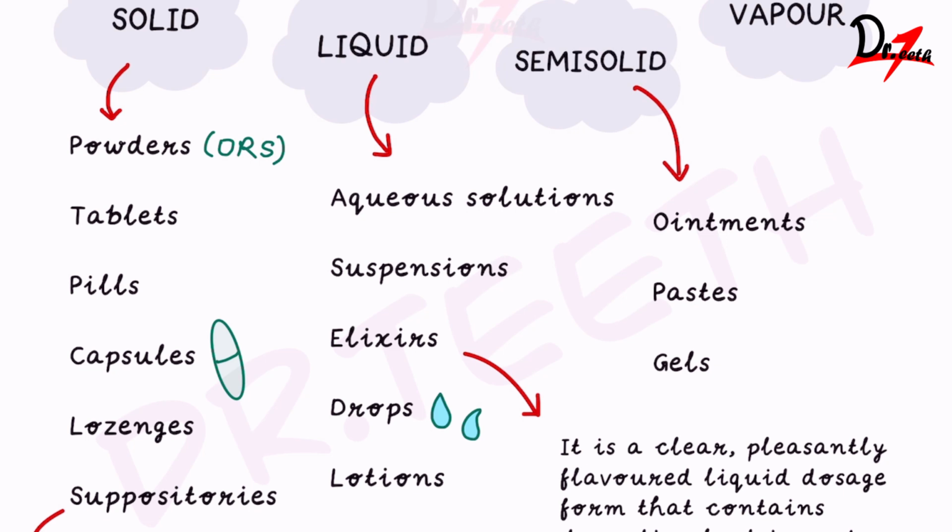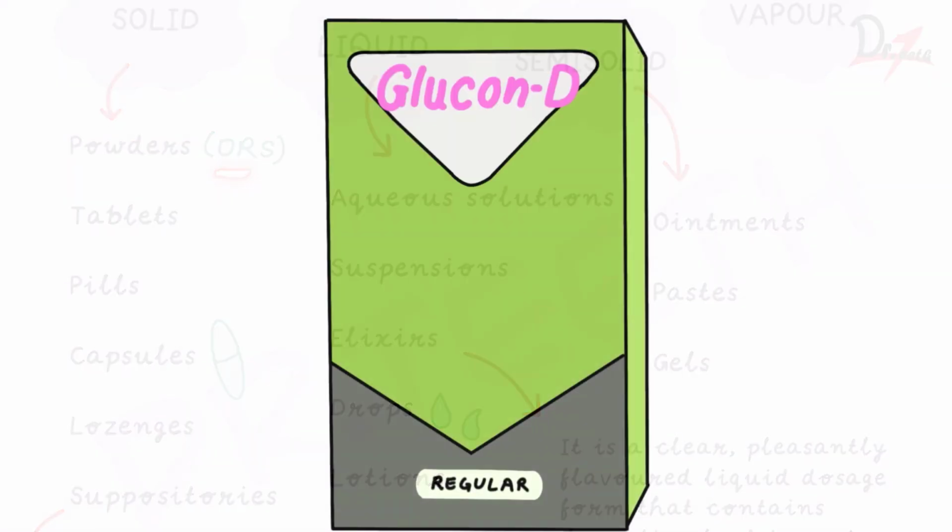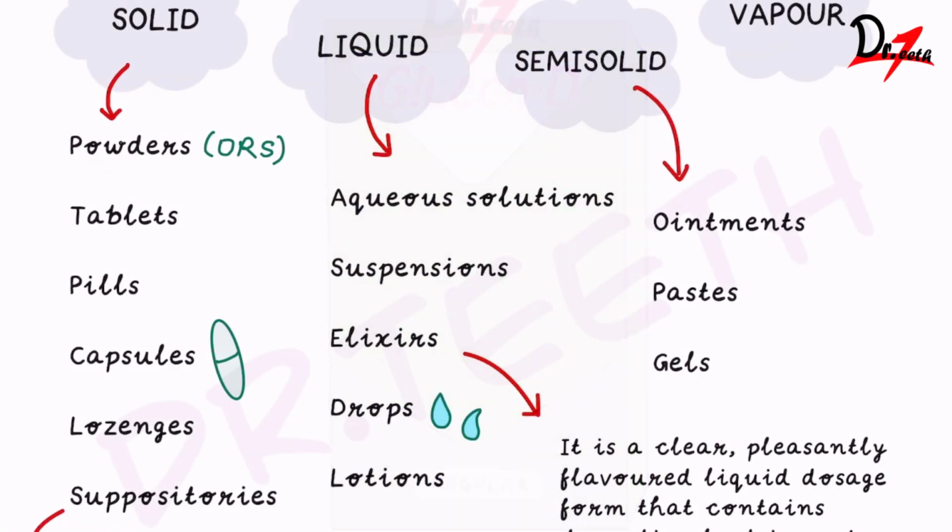Now, for powder, an example you can think of is ORS, oral rehydration solution, or the very popular Glucon-D. Now, powders are not very comfortable since knowing how much to take can be difficult. So, in case a drug has to be given in powder form, we have to give it in a sachet.